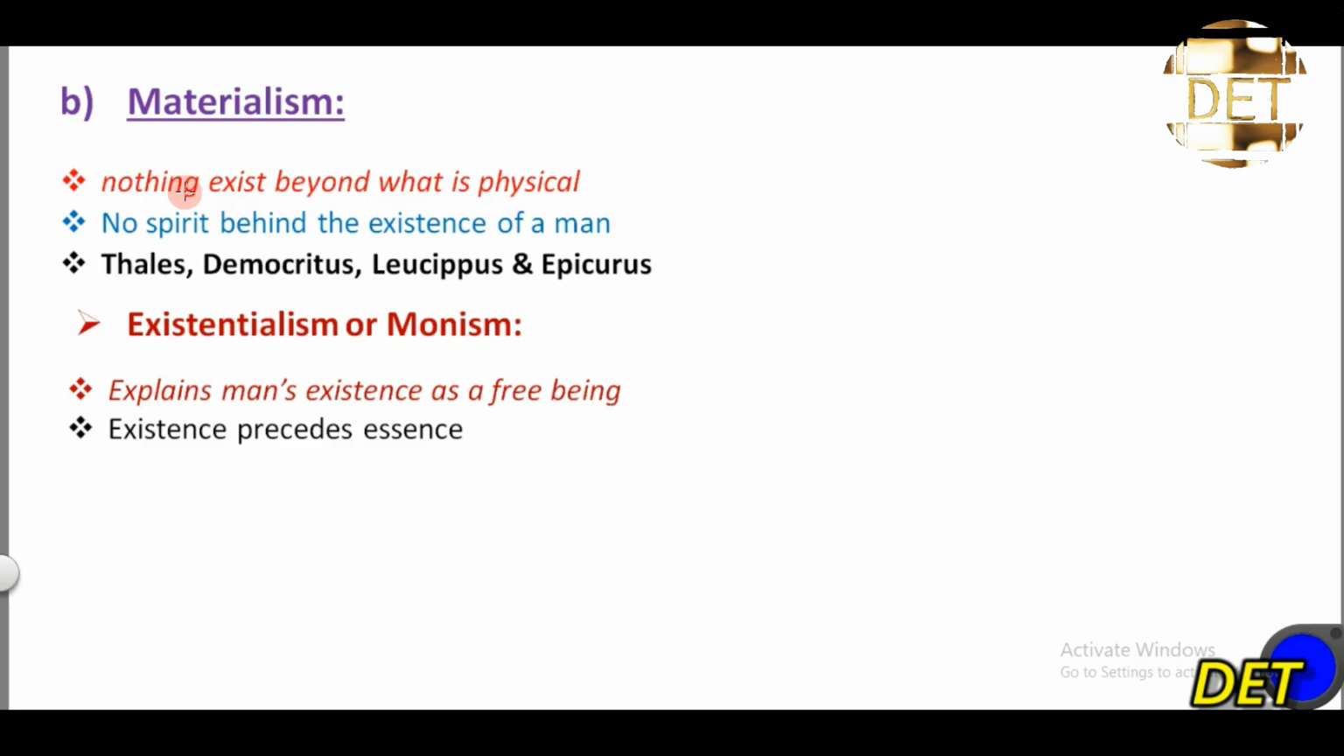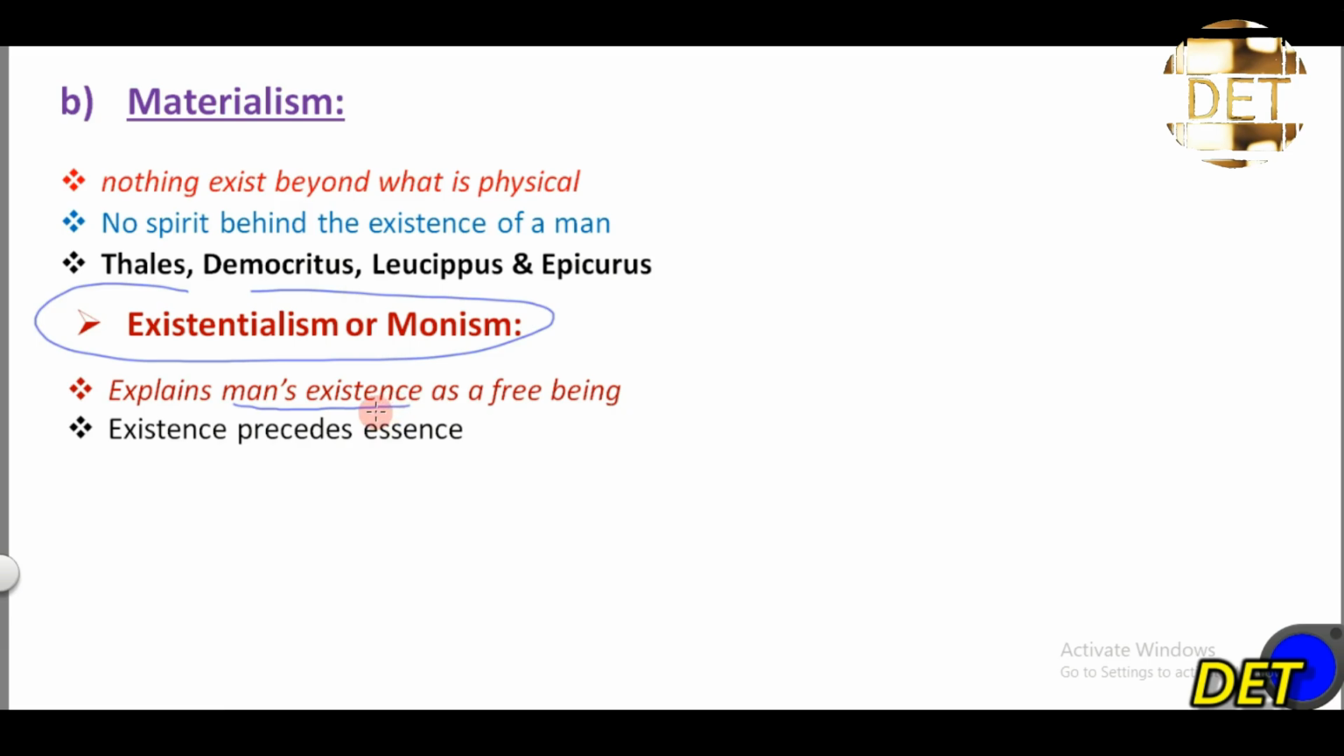Materialism states that nothing exists beyond what is physical. In other words, there is no spirit behind the existence of man. Examples of philosophers that support this philosophy are Thales, Democritus, Leucippus, and Epicurus. Materialism supports the theory of existentialism or monism, and this theory explains man's existence as a free being. In other words, existence precedes essence.